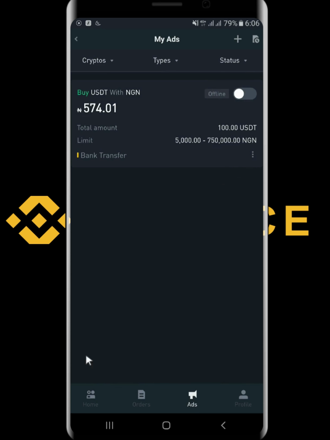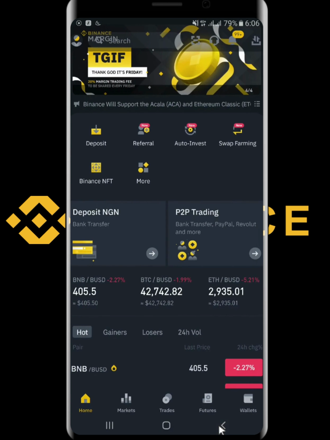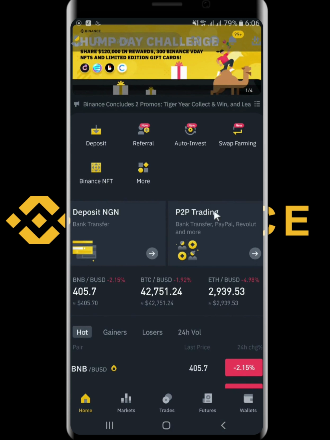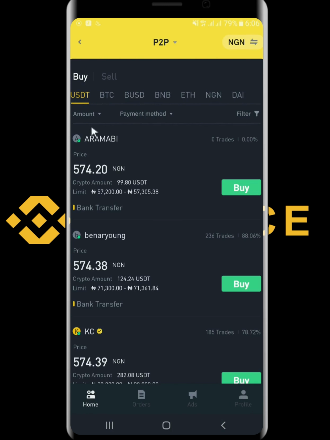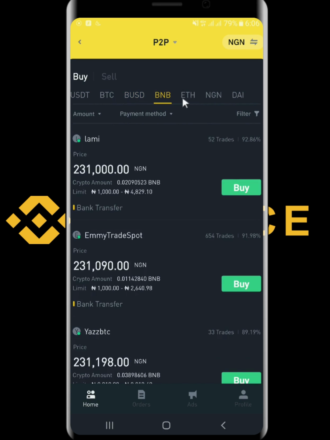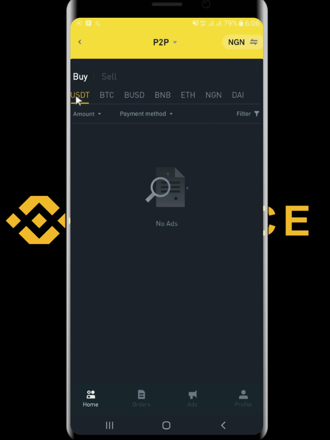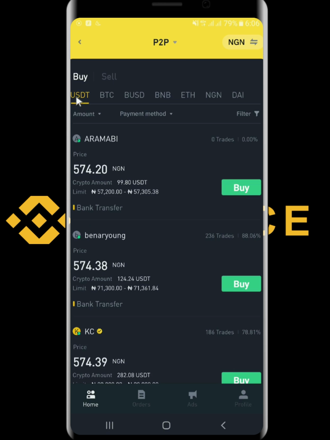So guys, this is actually how to do that. If you find value in this video, if you have any question at all, go ahead and ask me, and then I will show you how to use that. But lastly, before then, let me show you. Okay, you see this display of currencies. There are a lot of options here. You can see you can buy BTC, BUSD, especially for new crypto traders. If you don't know how to use this, you can simply ask me a question, and I have a lot of videos explaining this in detail for you.